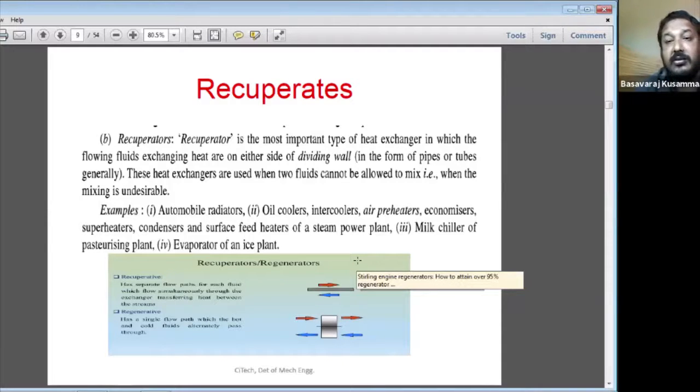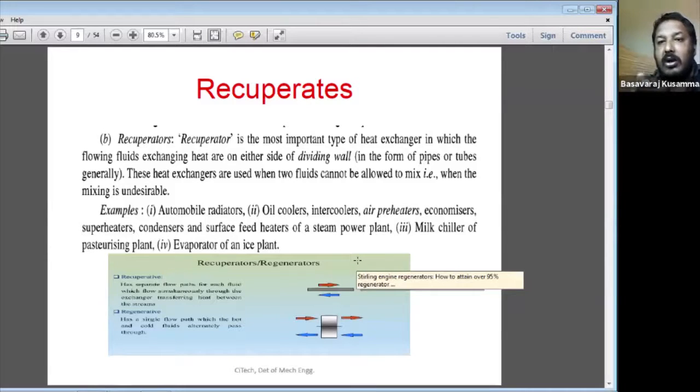This is the desired case: whenever it is not possible to mix the fluids, recuperators are used to transfer the heat from the hot fluid to the cold fluid. That is called a recuperator. Why?